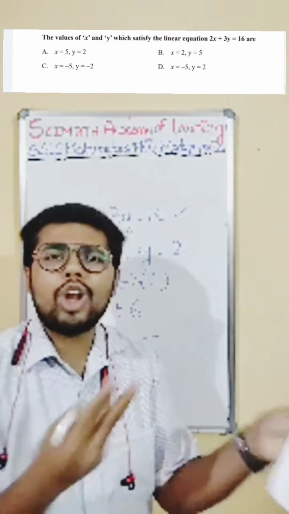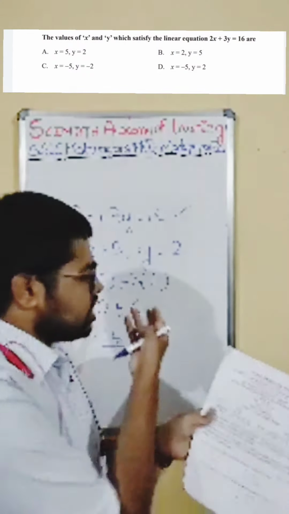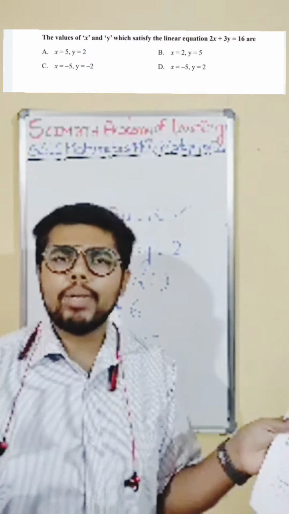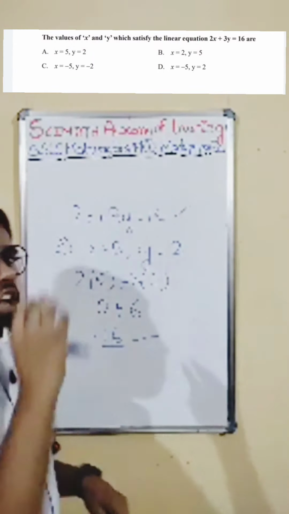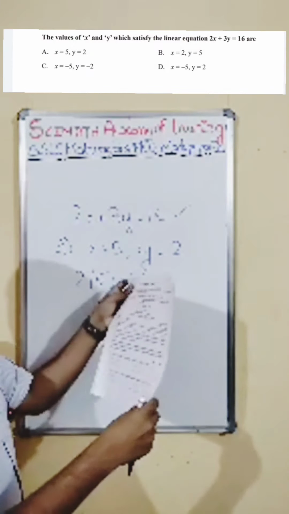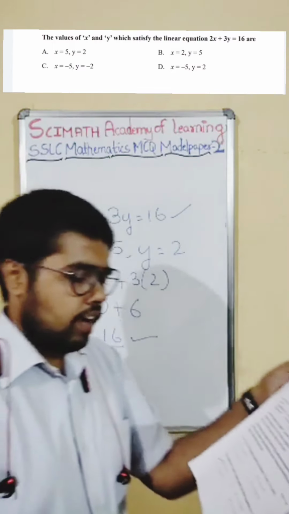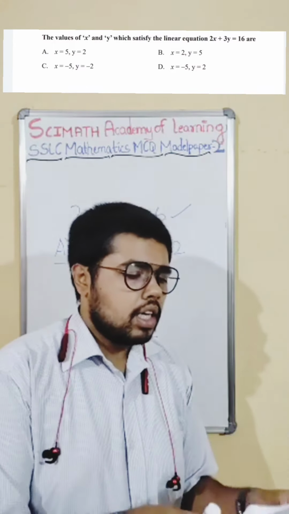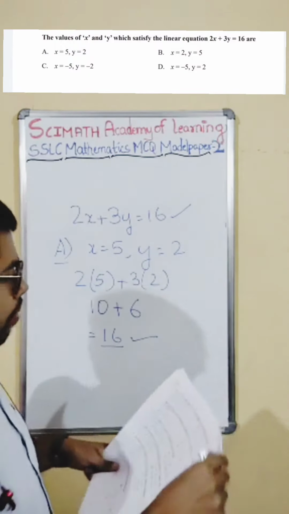Now there is no need to check the other options. It is easily satisfied, and with the trial and error method we got the answer with just one option. So the answer is option A. In your OMR sheet, in your exam, you know how to mark it. You should neatly mark option A for the first question.